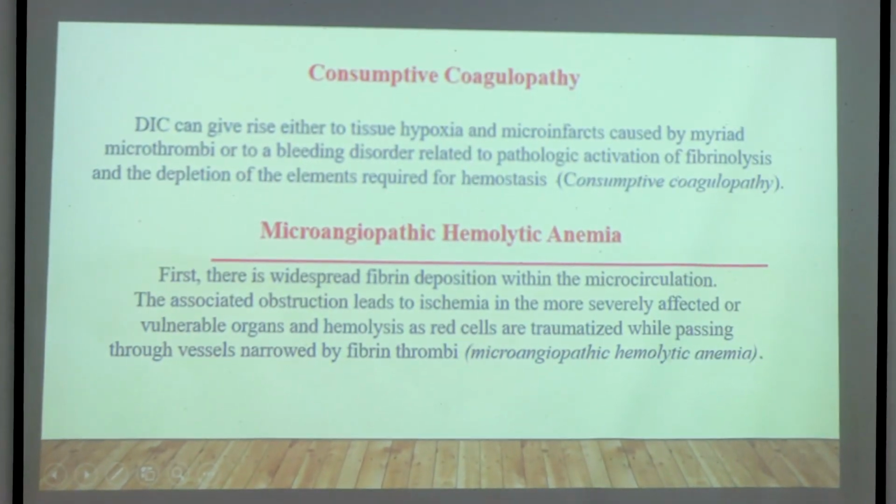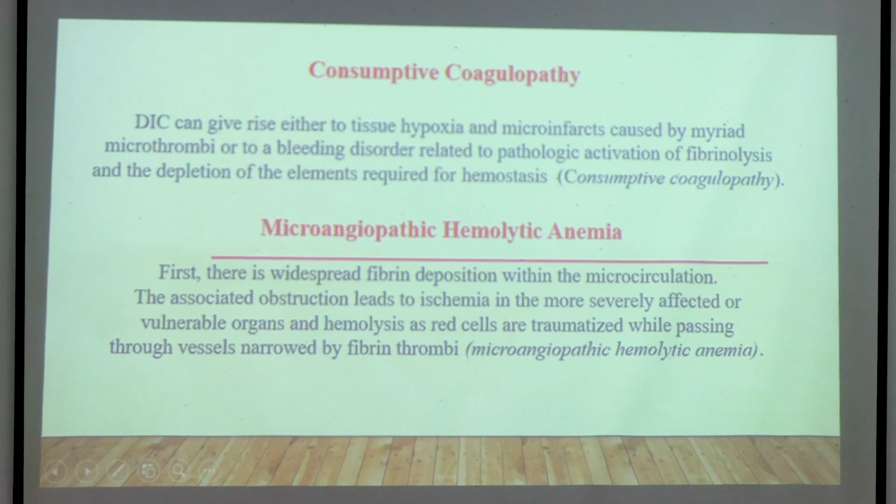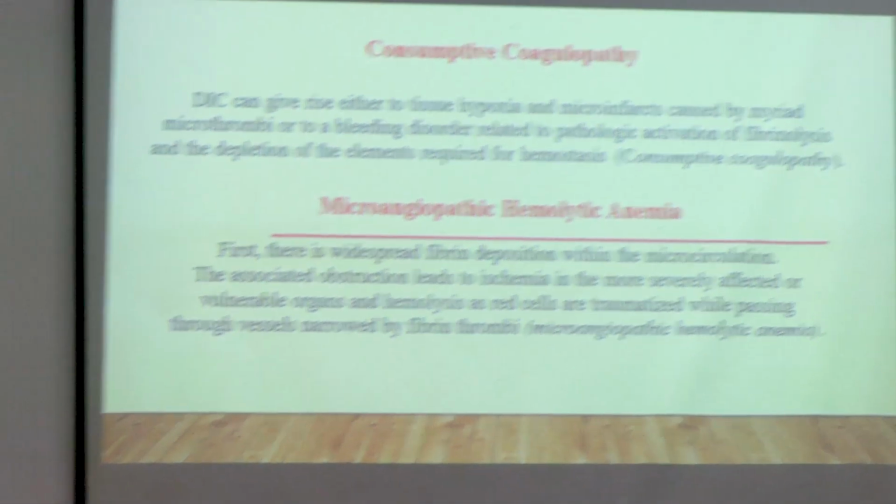Another is microangiopathic hemolytic anemia that I told you. Due to formation of microthrombi in the vascular channels of our body, whenever the RBCs are passing through those narrowed microvasculature, those RBCs will get injured. Whenever any injured or defective RBC is there, our body's mechanism is to remove that RBC. So RBC destruction means hemolytic anemia. Because the hemolytic anemia is due to destruction of the RBCs inside the vessels, that's why it is termed microangiopathic hemolytic anemia, or we call it MAHA.